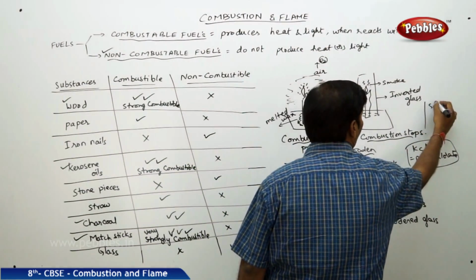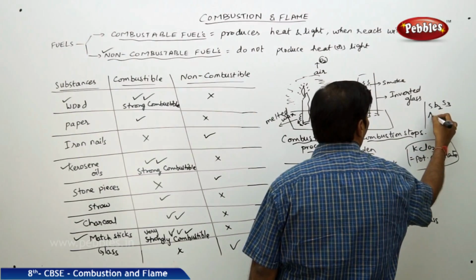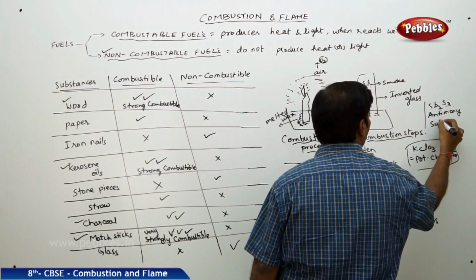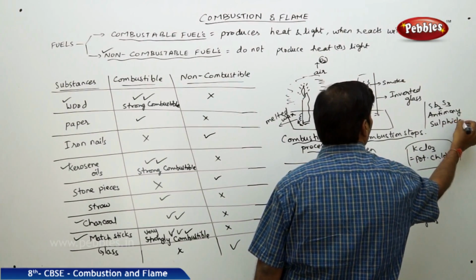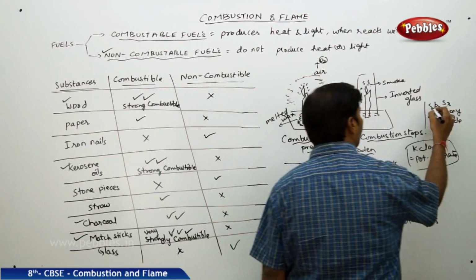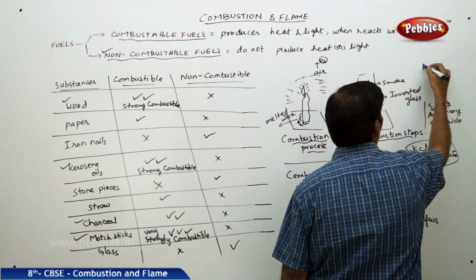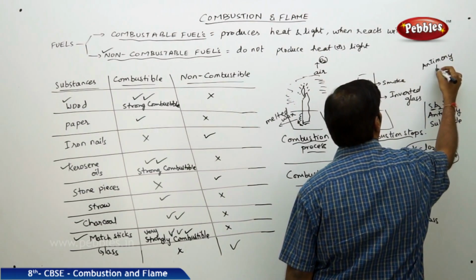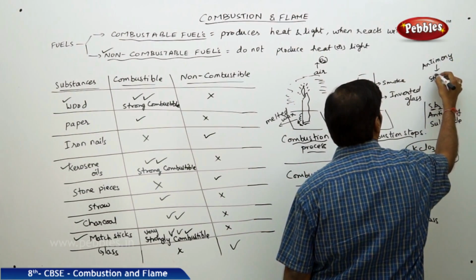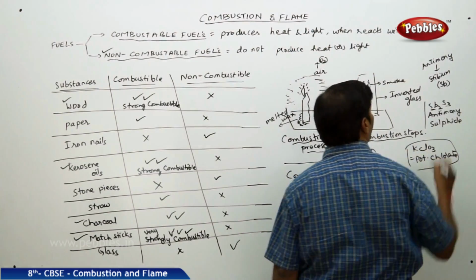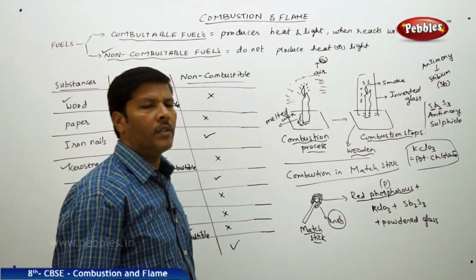This is Sb2S3, we call it antimony sulfide. The symbol of antimony is Sb, because its Latin name is Stibium. So the symbol is Sb.